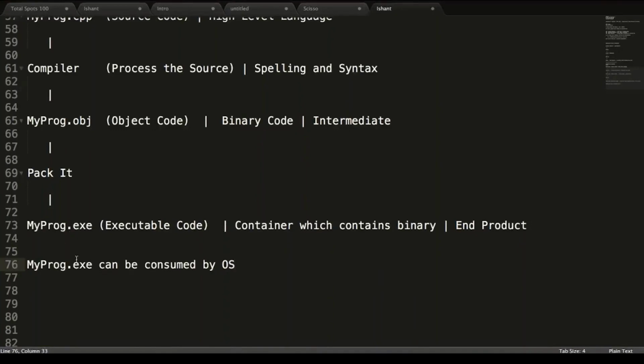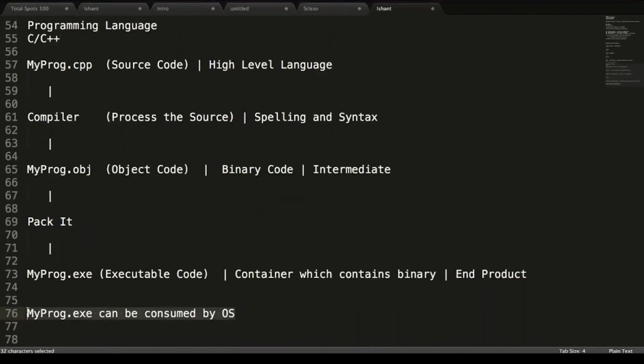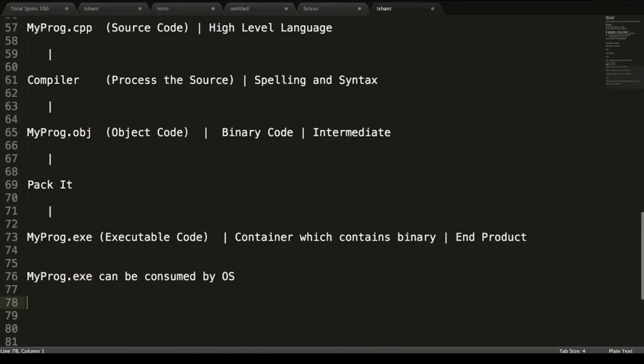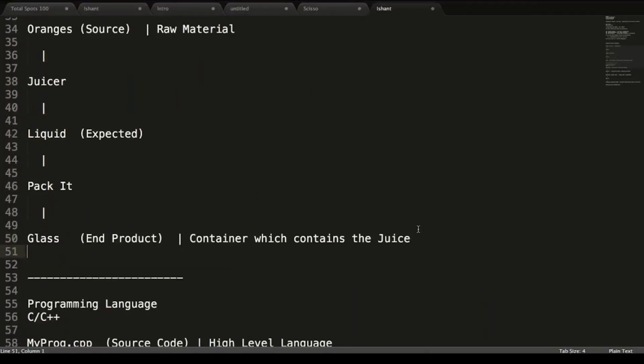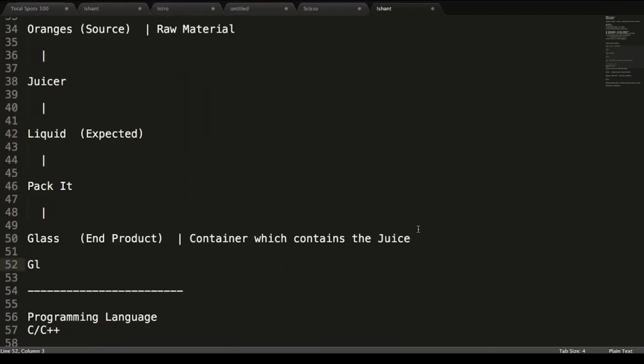So we created this container, this glass which contains the juice made by the juicer, which your OS will now drink. So what's going to happen over here? Your OS is going to consume it. We must understand, let's say that I'm going to drink the juice. I have one of my friends who says that I don't want the juice in a glass.